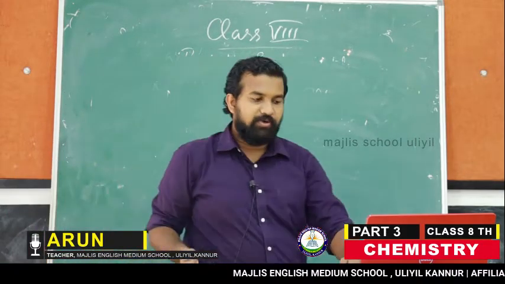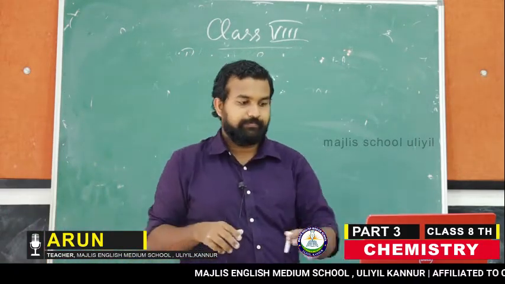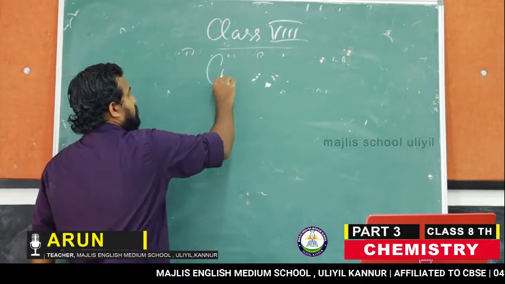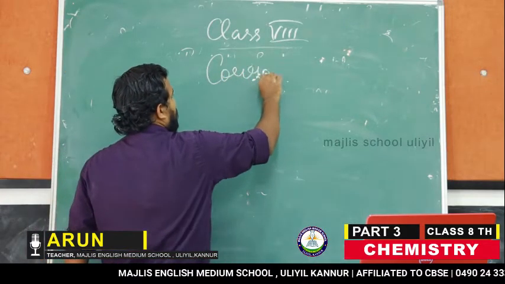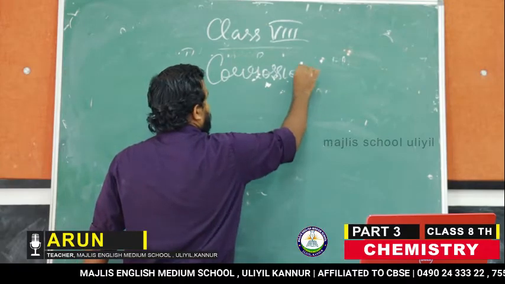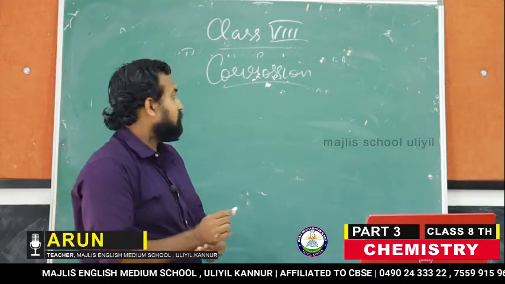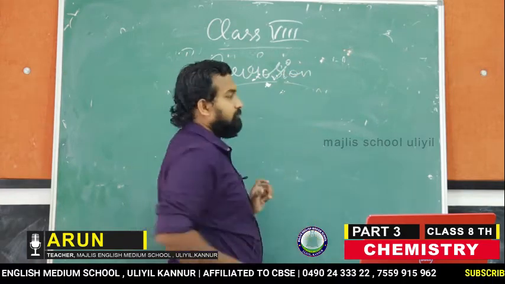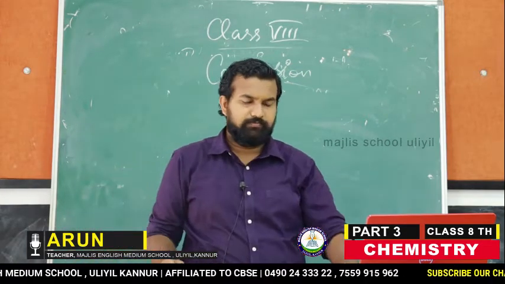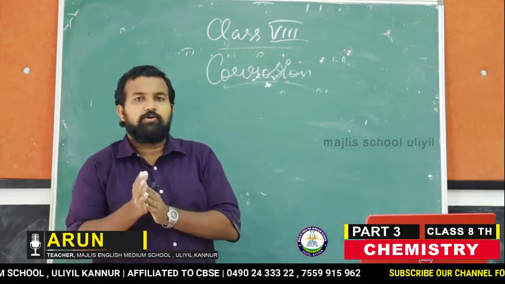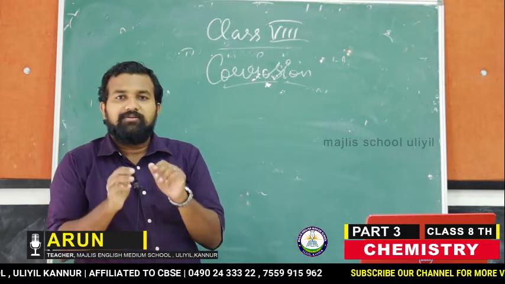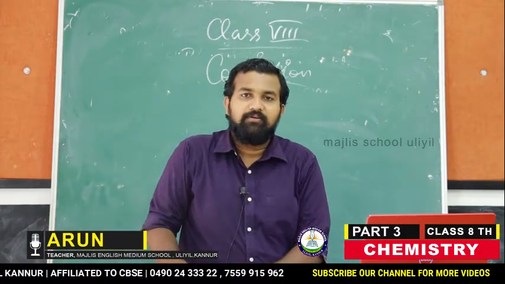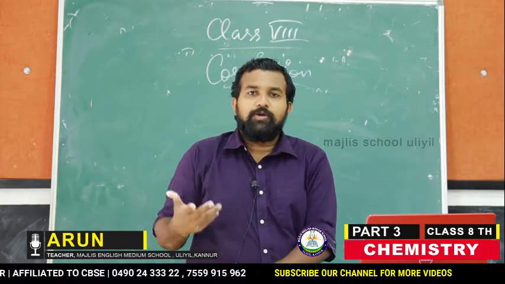Now, the next topic of our chapter is corrosion. So what is corrosion? Corrosion means metals which are exposed to air.